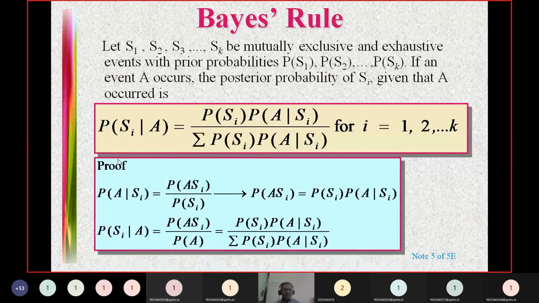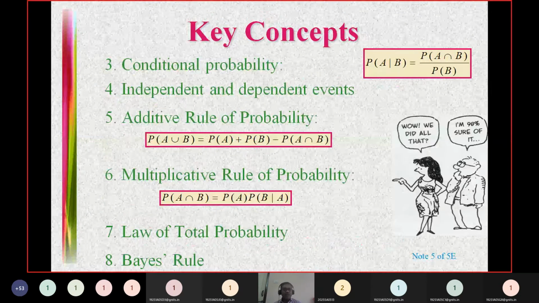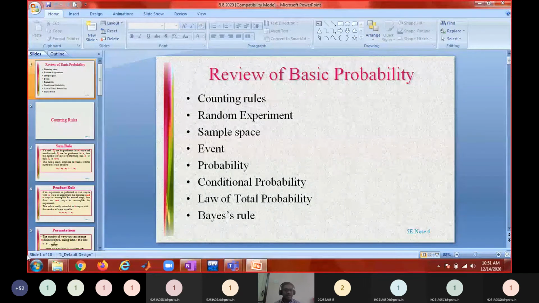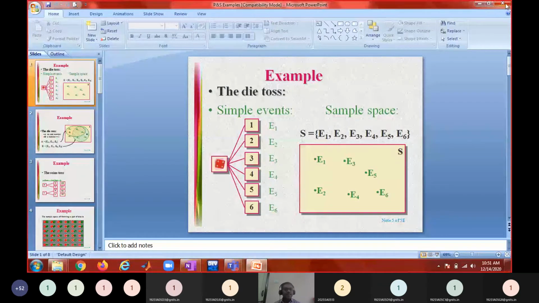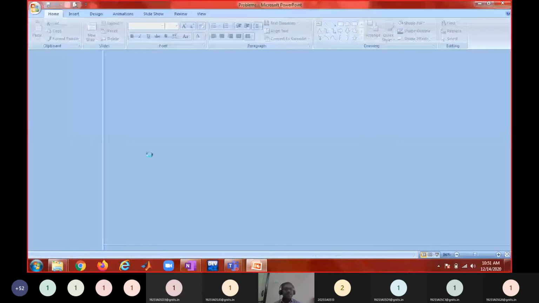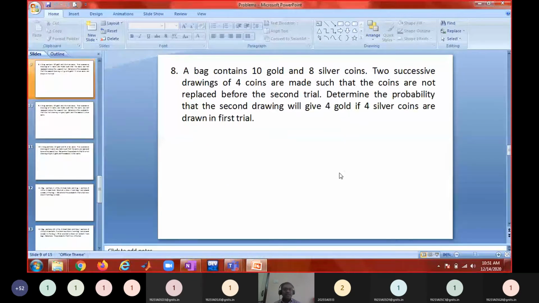Okay, so these are all the basic concepts of probability that we have seen, and we also did problems on this. I hope you have notes on this. We discussed problems on this also, something like this. I think we discussed problems like this, if you remember. Their solutions are also discussed.